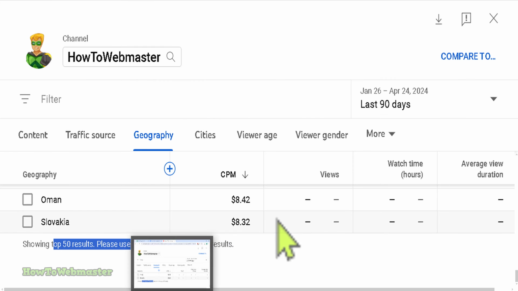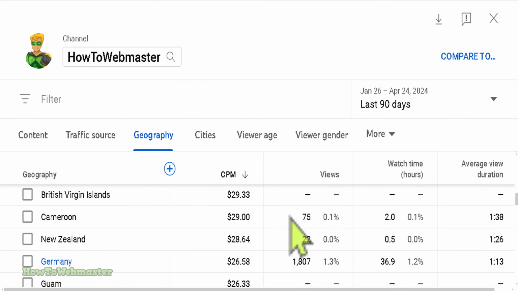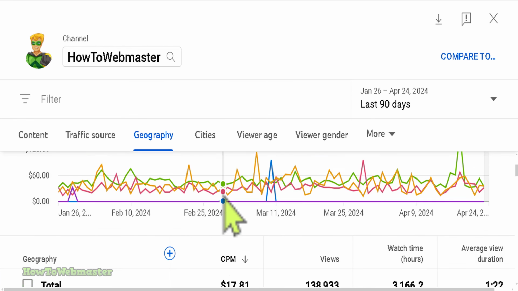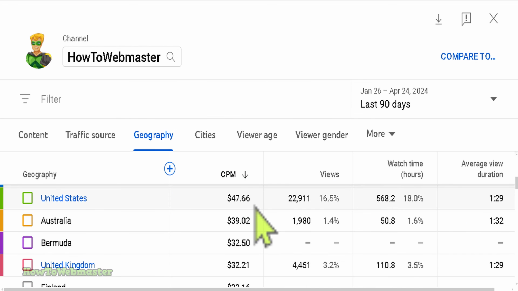So these are the newest CPM ad rates for my channel in 2024. My content is for webmasters, web design, WordPress, SEO, and things like that, so the ad rates are generally higher than most. So I hope this gives you some ideas.